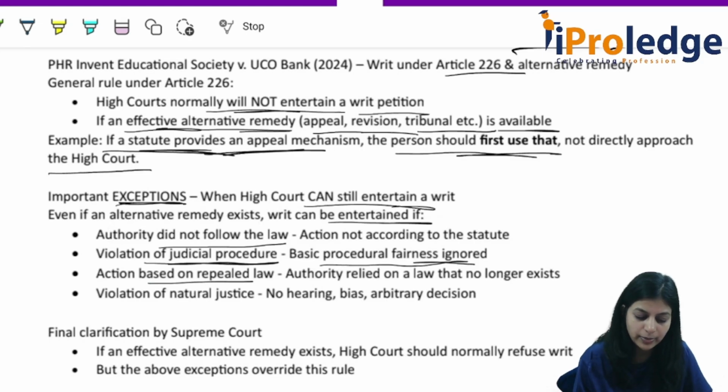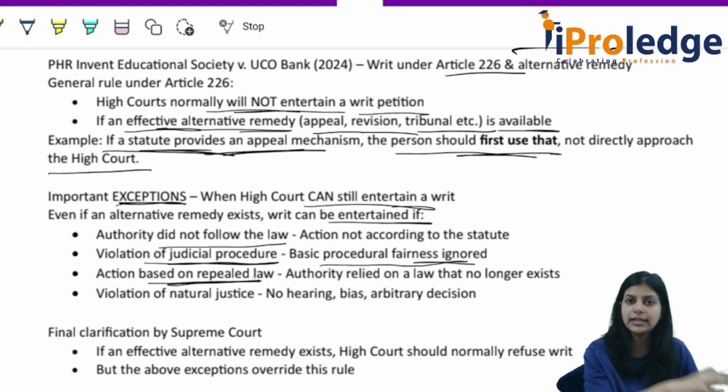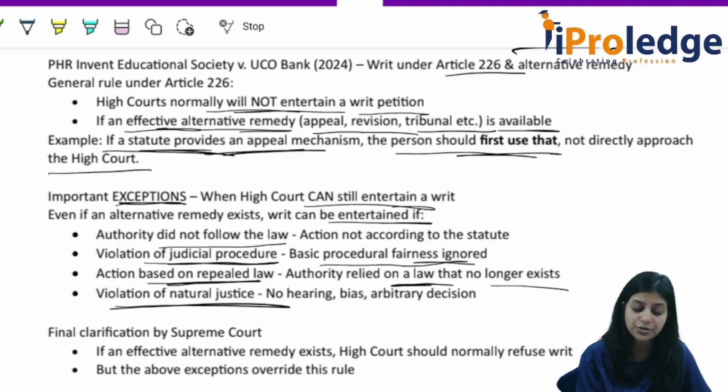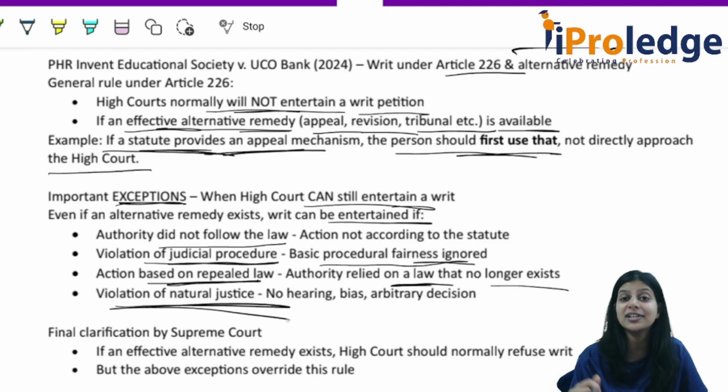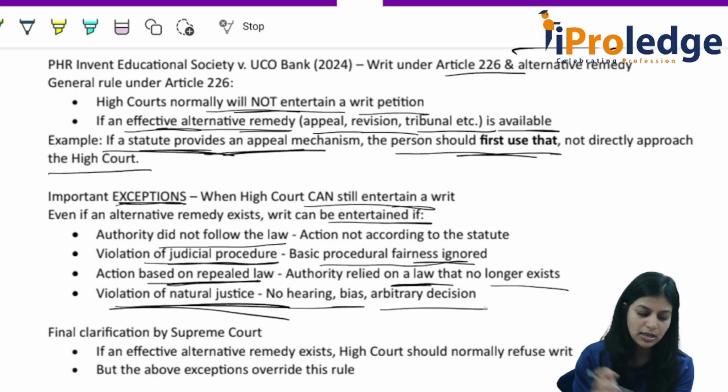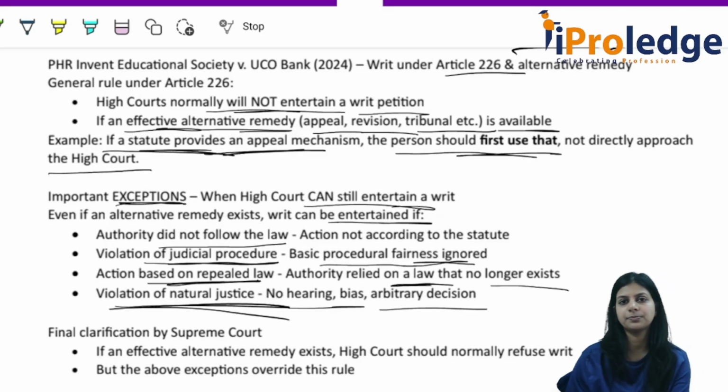Next, action is based on a repealed law. The authority is still following an old law. The authority relied on a law that no longer exists. The High Court will intervene and say this is an old law. Violation of natural justice: opportunity of being heard, we have to hear the other party. No hearing, bias, an arbitrary decision is being given. At that time, the High Court can entertain the writ.